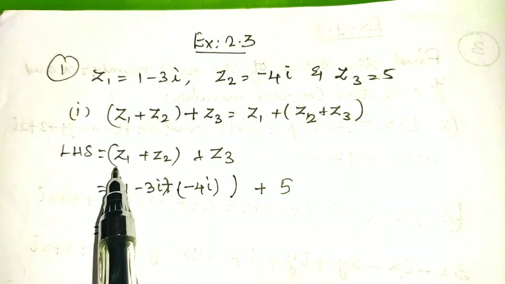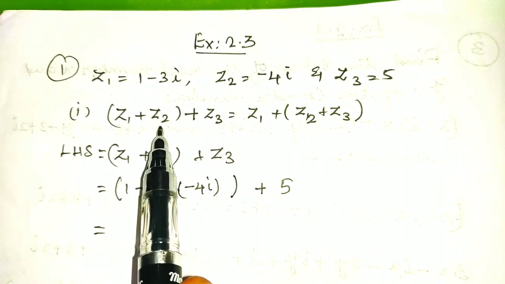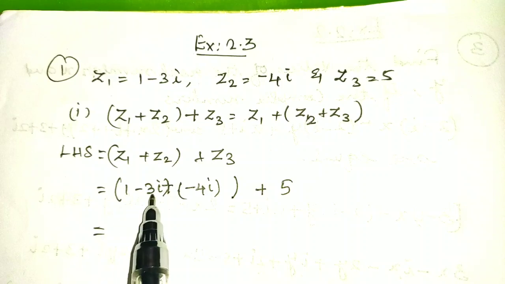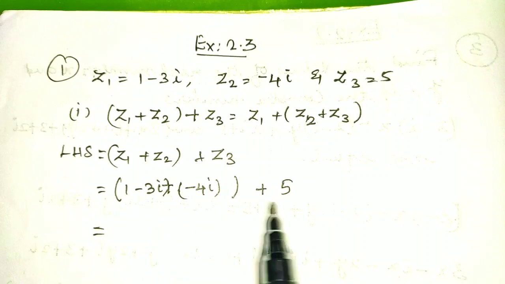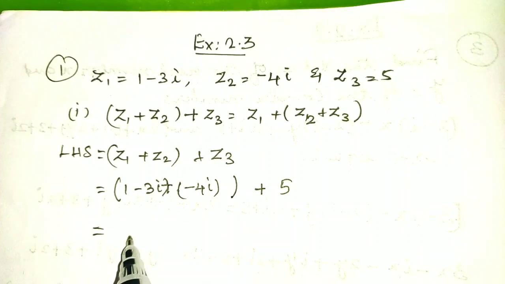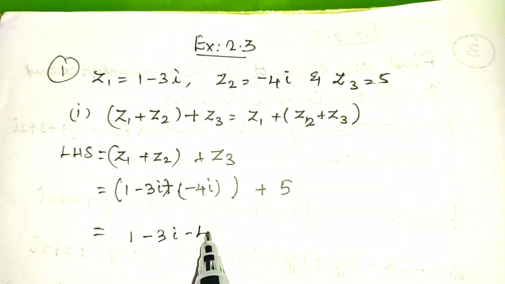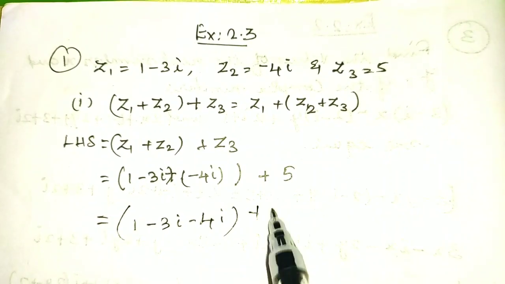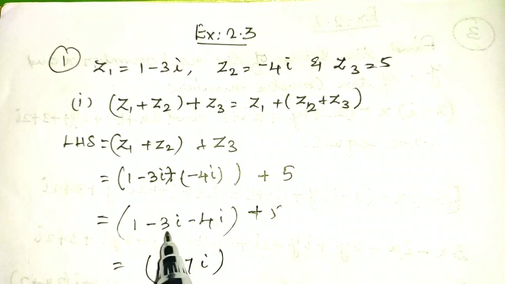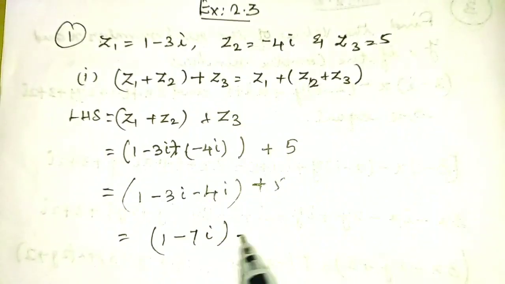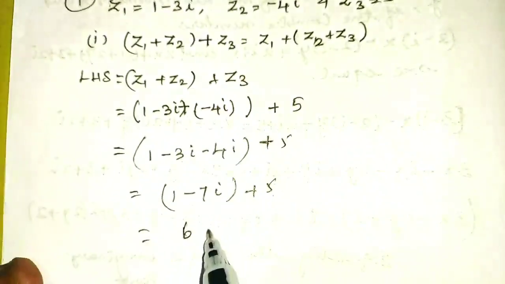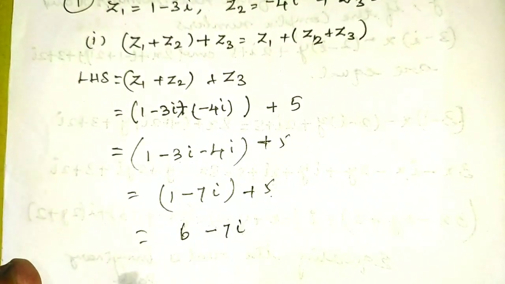First sum, the left hand side is (z1 plus z2) plus z3. So substitute the values of z1, z2 and z3: (1 minus 3i plus of minus 4i) plus 5. First I am going to simplify this z1 plus z2. So 1 minus 3i minus 4i plus 5, minus 3i minus 4i gives minus 7i. Now 1 plus 5 gives 6 minus 7i. So this is the left hand side.